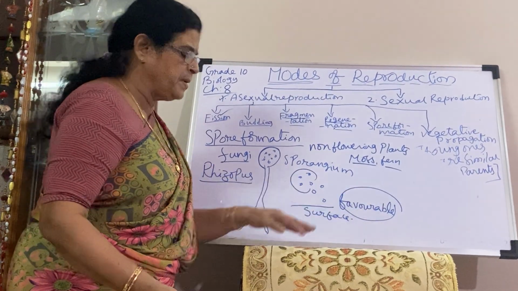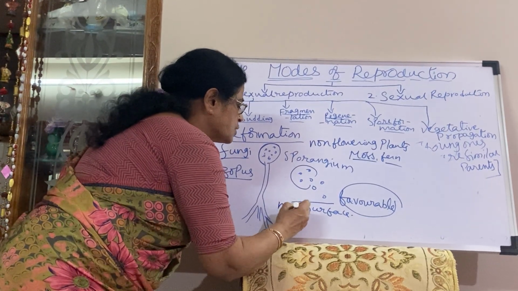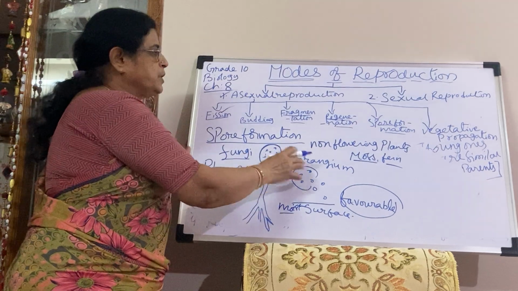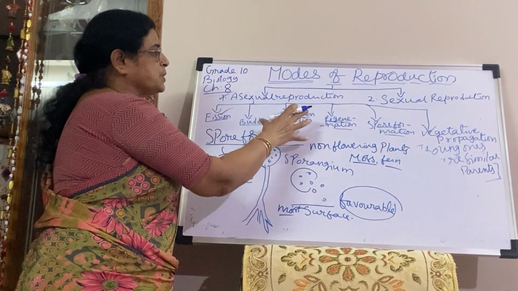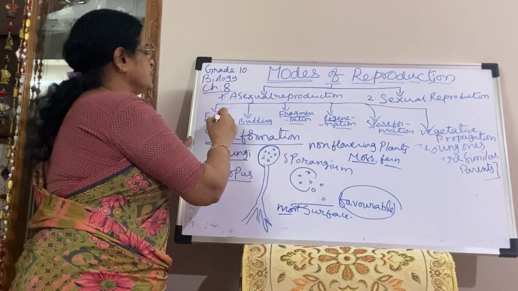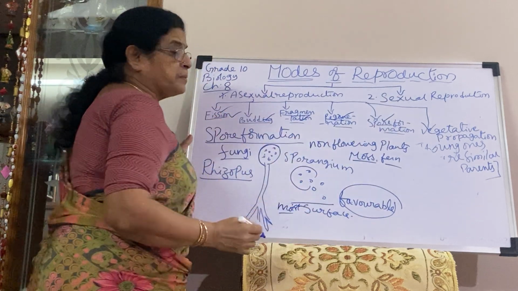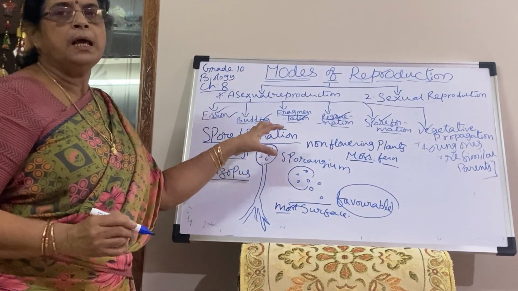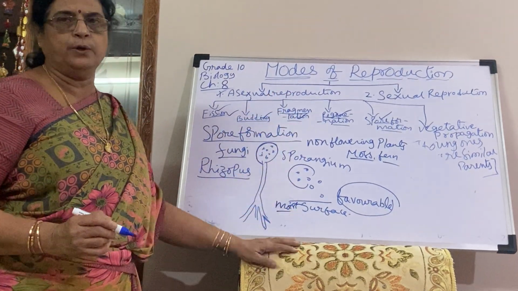The surface should be moist. So only under moist conditions can the spore develop into a new Rhizopus. This is called spore formation. Now, asexual reproduction in animals and lower organisms: fission, budding, fragmentation, regeneration, spore formation. These are the types of reproduction, and we discussed the asexual reproduction characteristics in this video. Thank you.